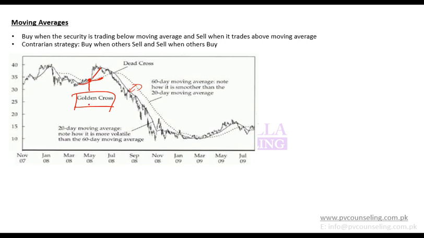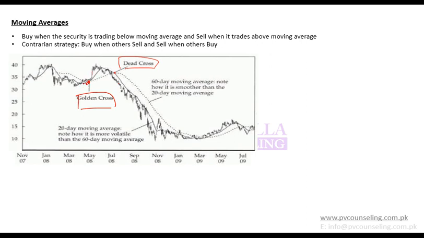Your recent prices are giving you a higher average compared to older prices. So if lower day moving average passes above higher day moving average, that is known as golden cross. Similarly, if lower day moving average passes below higher day moving average, that is known as dead cross. Dead cross is a sign of bearish movement, and golden cross is a sign of bullish movement.